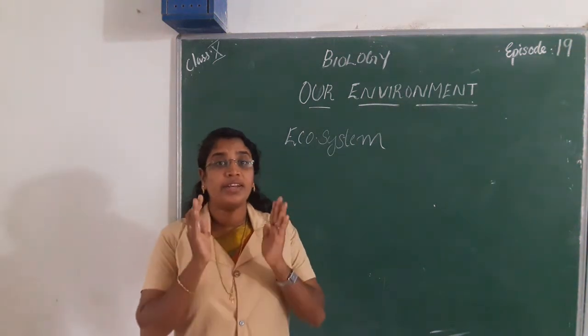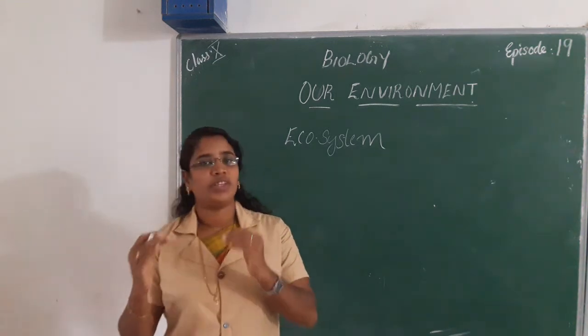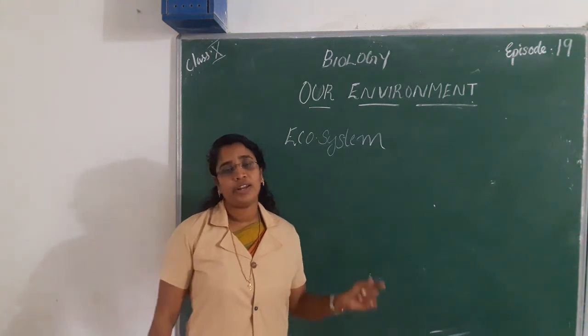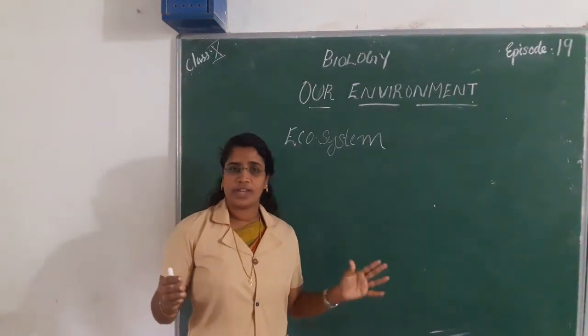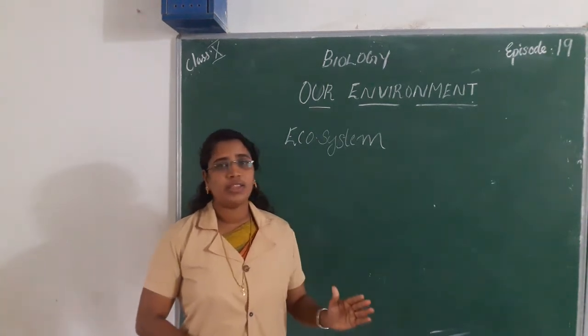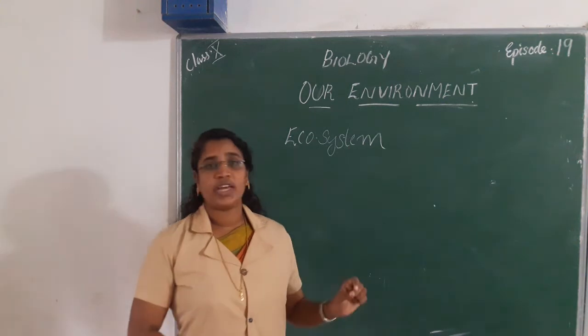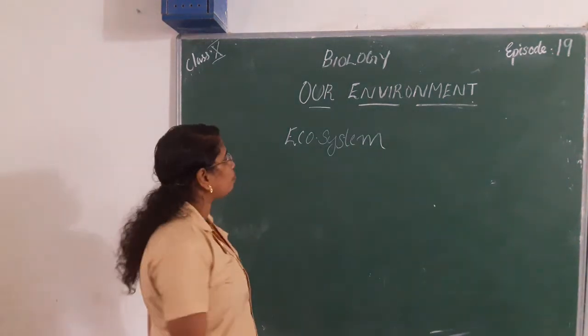All the interacting organisms in an area together with the non-living constituents of the environment form an ecosystem. That is, biotic components and abiotic components.